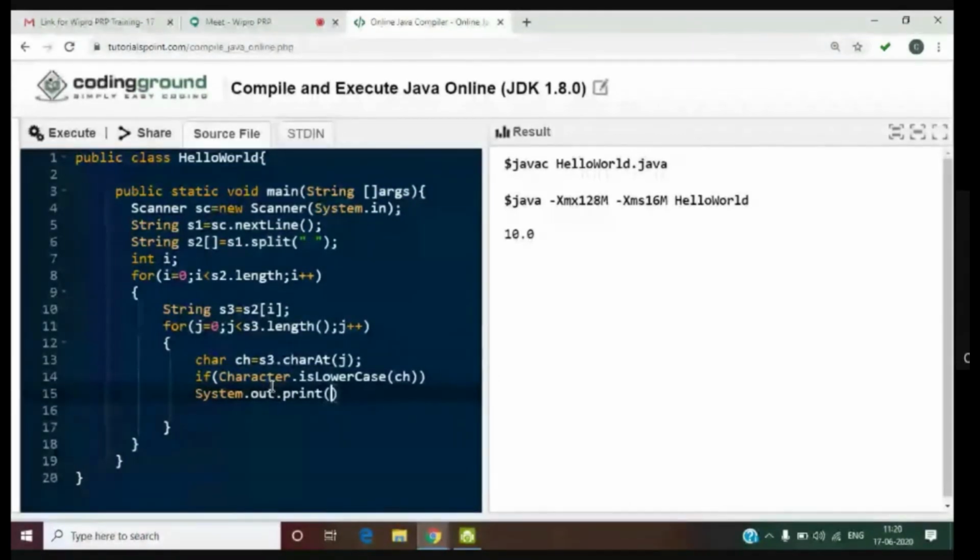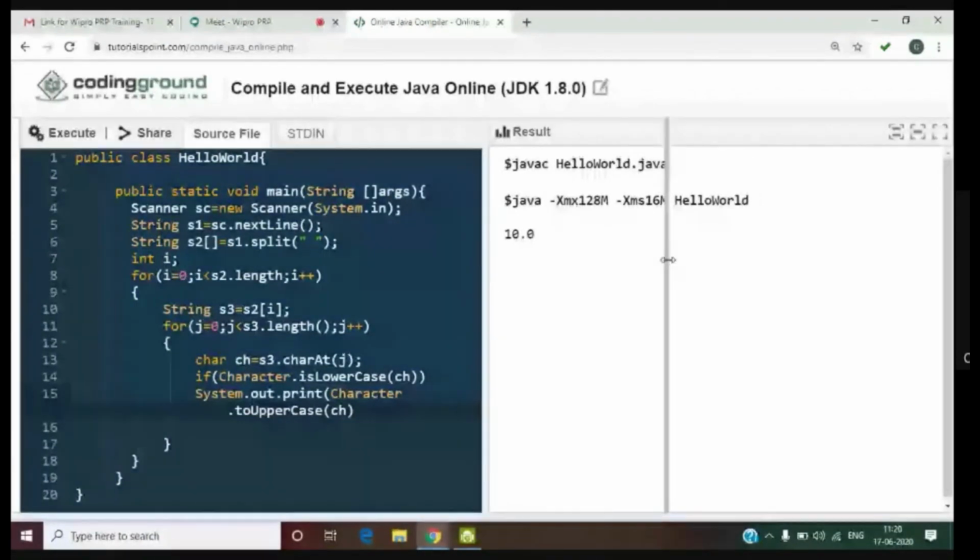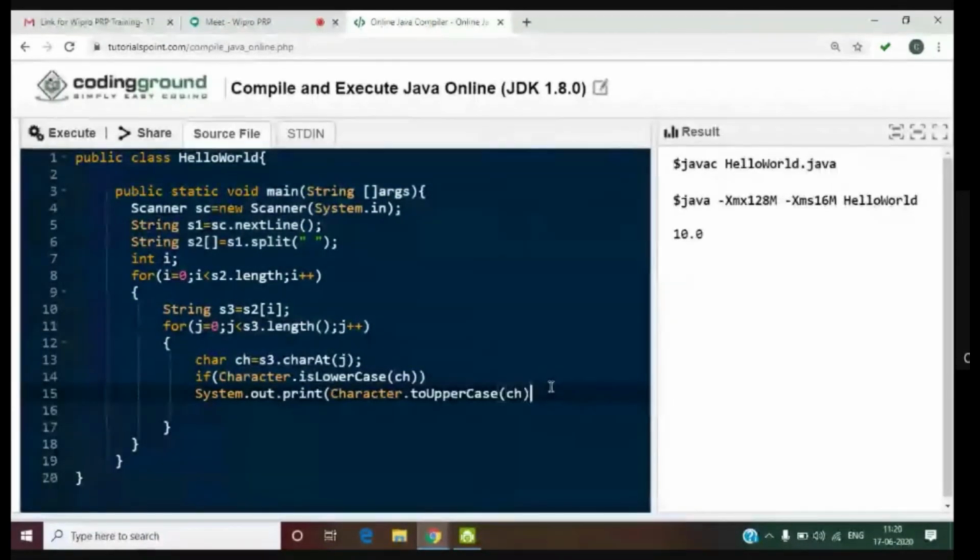I'll convert into uppercase. So how to convert? Character dot toUpperCase of ch.